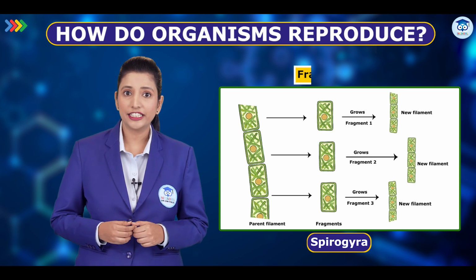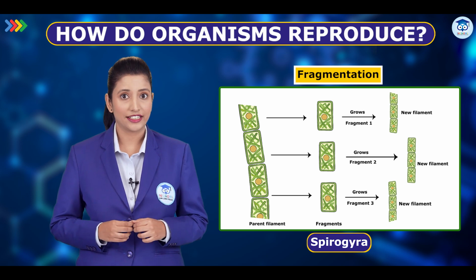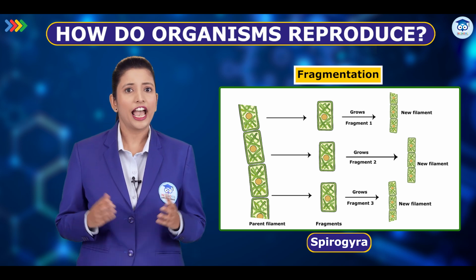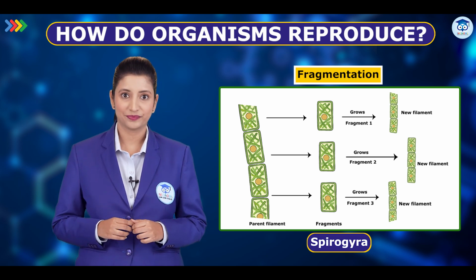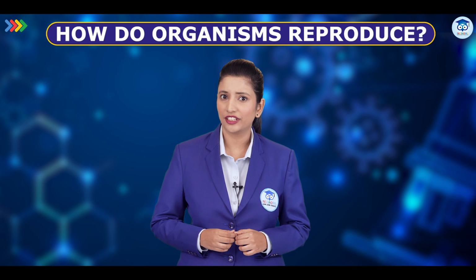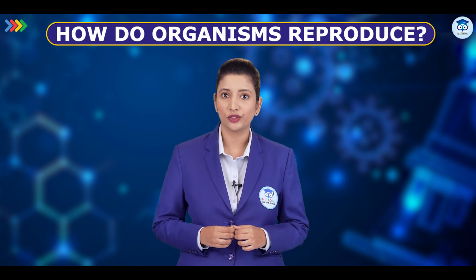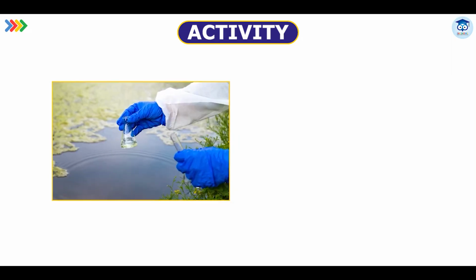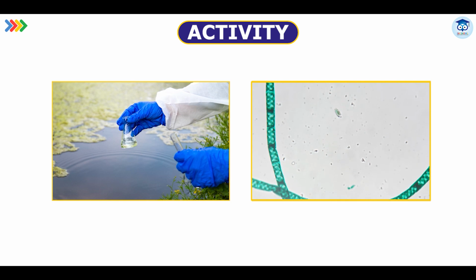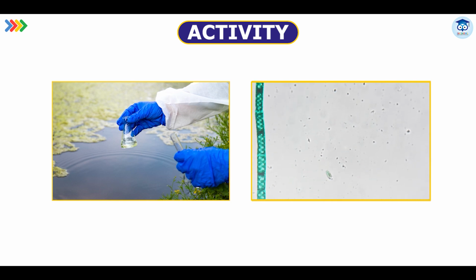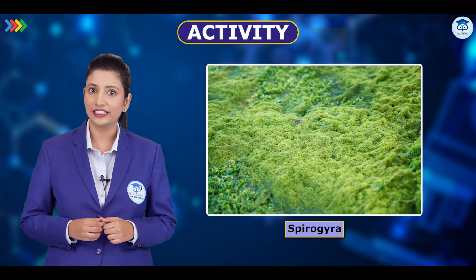Fragmentation is a form of asexual reproduction where a parent organism breaks into fragments and each fragment develops into a complete independent organism. Let's begin with a quick observational activity that helps us understand how some of the simplest multicellular organisms reproduce. Take a little sample from a pond or lake. Look for something dark green and thread-like floating on the surface. That's most likely Spirogyra, a filamentous green alga.